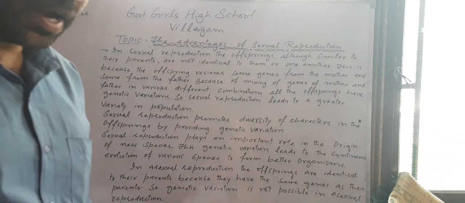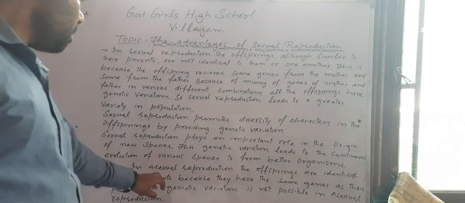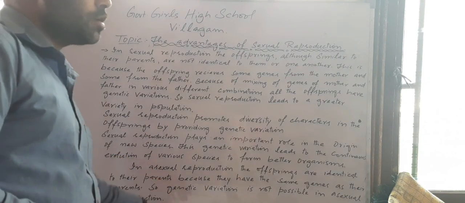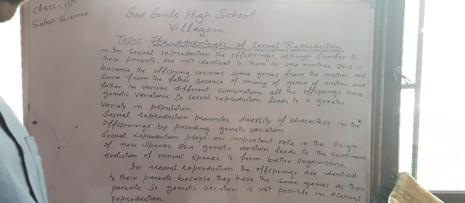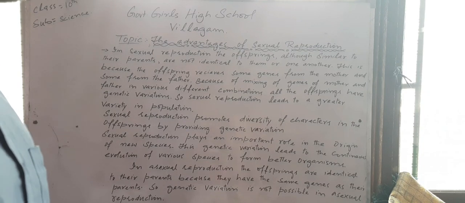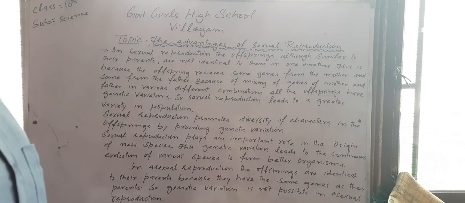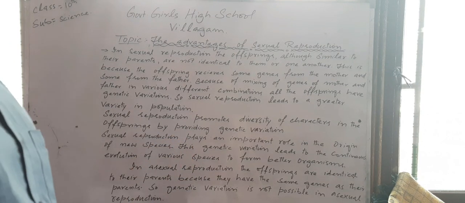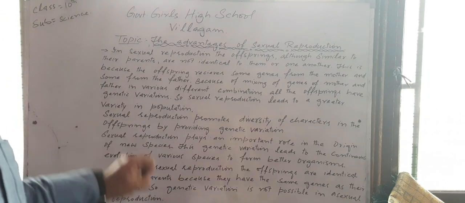This is one of the disadvantages of asexual reproduction. This will not lead to variation. This will not lead to the evolution of new organisms. If you see the plants where asexual reproduction takes place, there you will never see evolution. Different characters will never be found in the offspring, because these organisms do not contain different genes. They contain the same genes from the same parents.